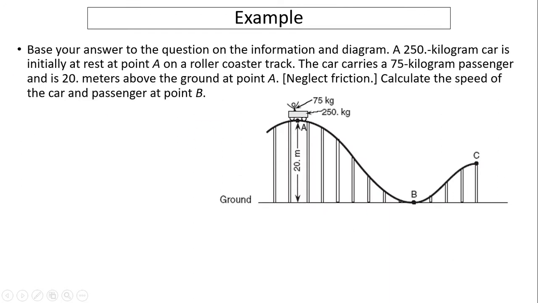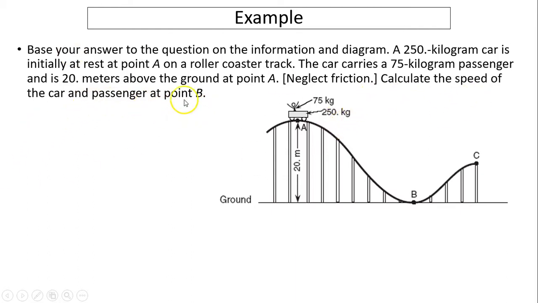Another example, base your answer to the question on the information and diagram. A 250 kilogram car is initially at rest at point A on a roller coaster track. The car carries a 75 kilogram passenger and is 20 meters above the ground at point A. Neglect friction. So again, when you see that, it indicates the system is an ideal system because there is no applied force.